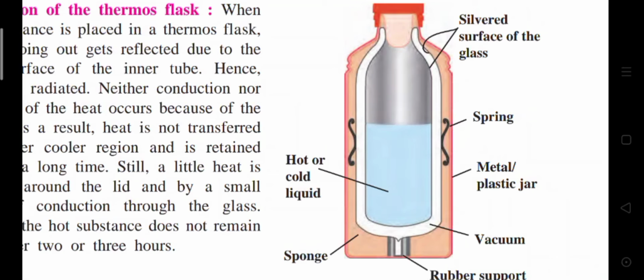A vacuum is created between the two tubes by removing all the air. A protective jar of metal or plastic is there outside these tubes. Pieces of sponge or rubber are fixed between the outer jar and the flask. They are protective in function and also act as bad conductors of heat.